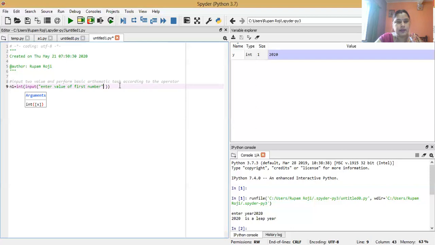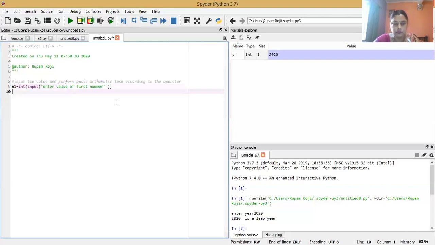Again, the second statement: enter the value of second number.